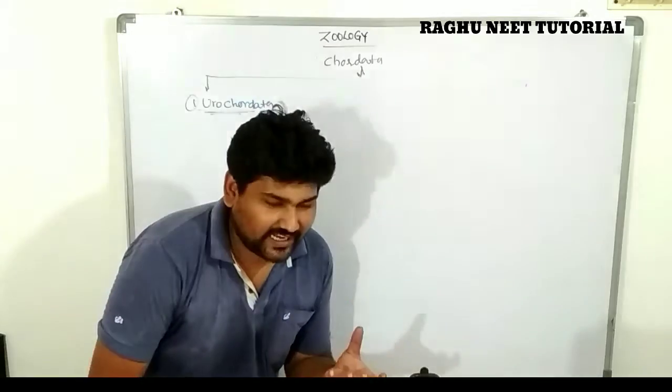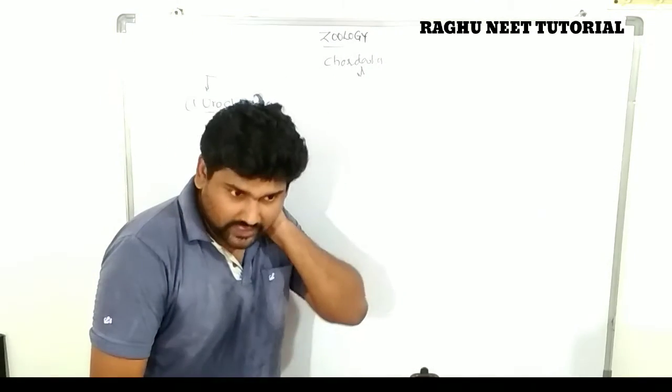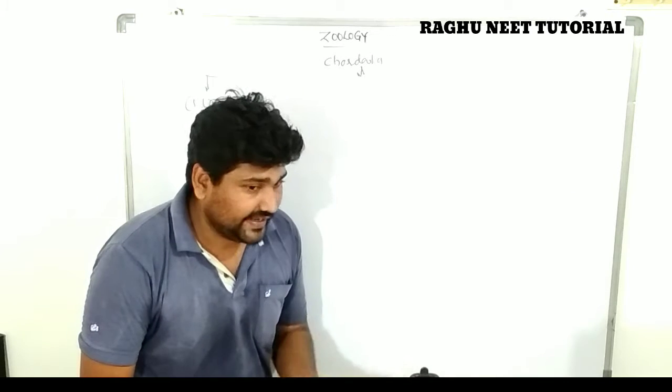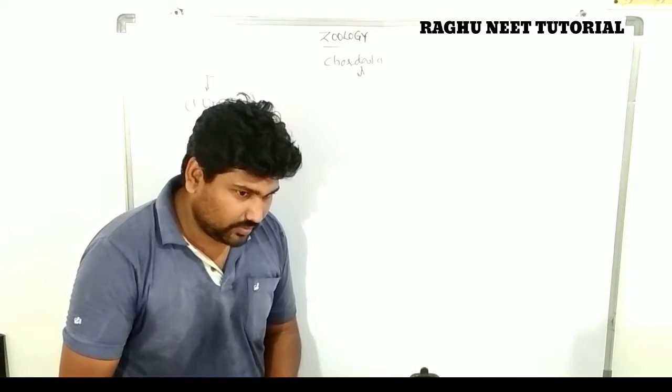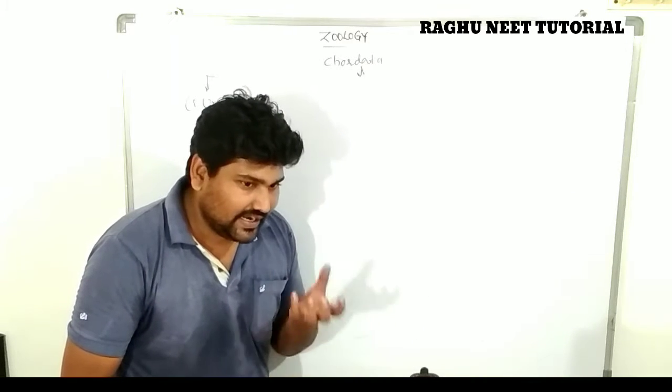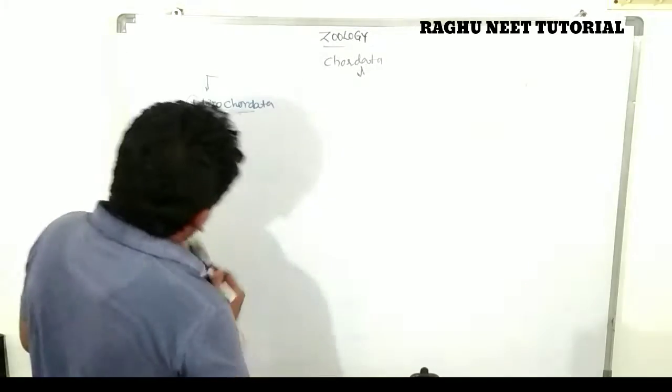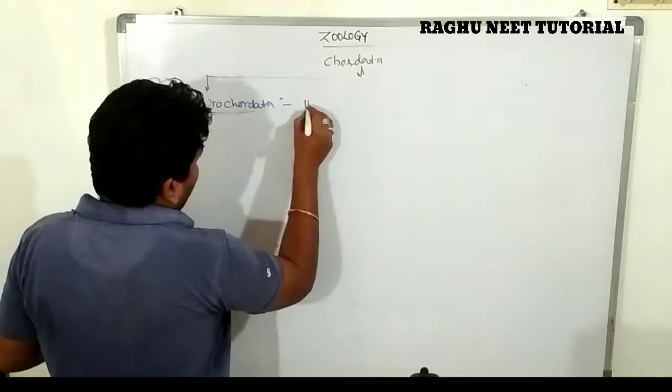Urochordata: uro means tail, chorda means notochord. The Urochordates are organisms in which the notochord is located in the tail region. Those individuals are introduced into Urochordates.